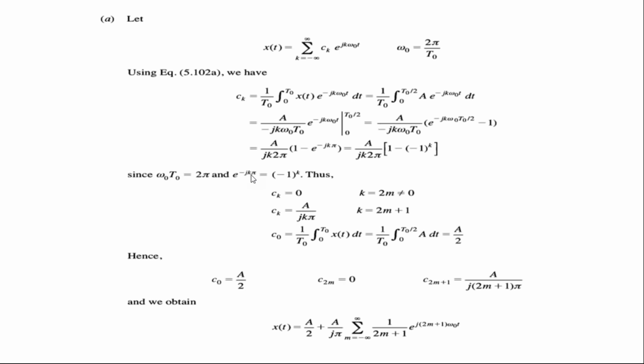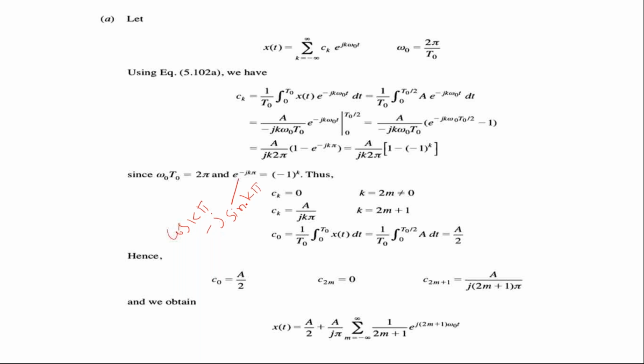You know cos n pi, e power minus j theta. This part, please try to understand. You can write it as cos k pi minus j sin k pi.